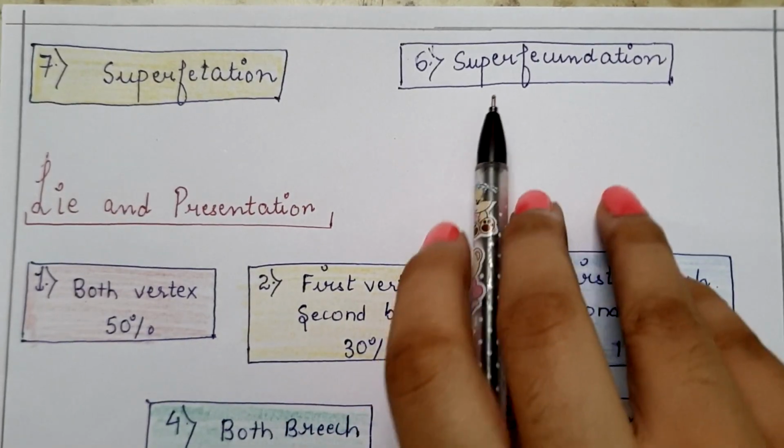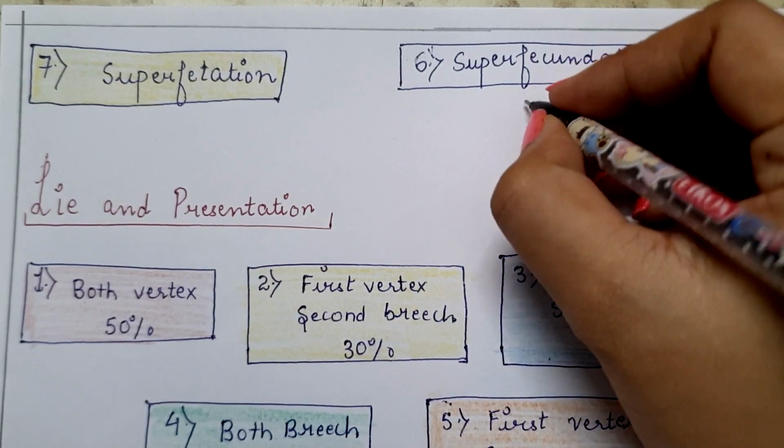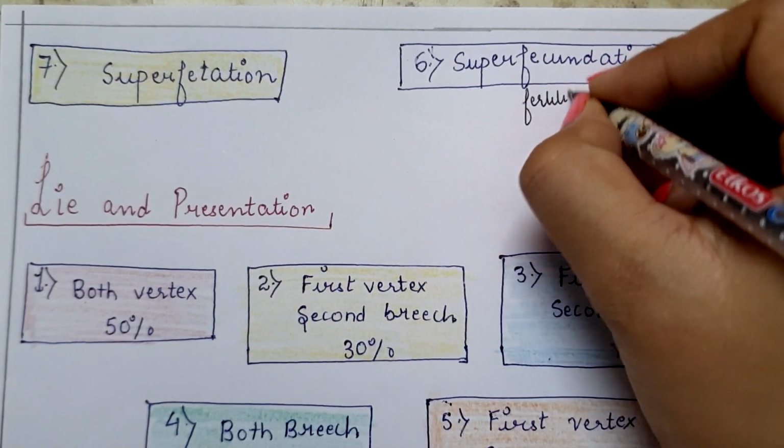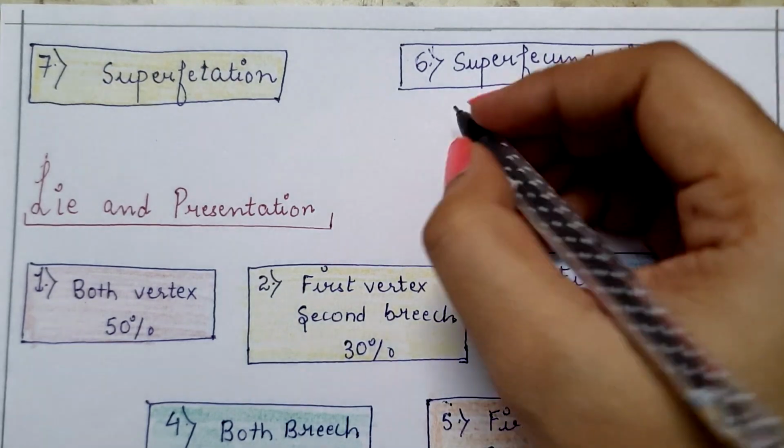The next cause is superfecundation, when two ovums are released at the same time.